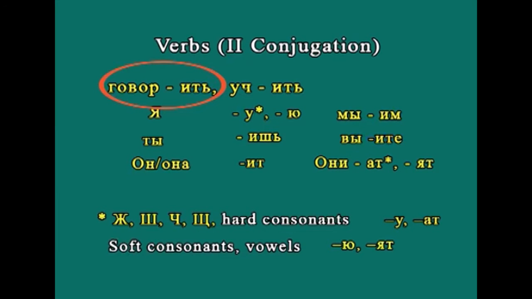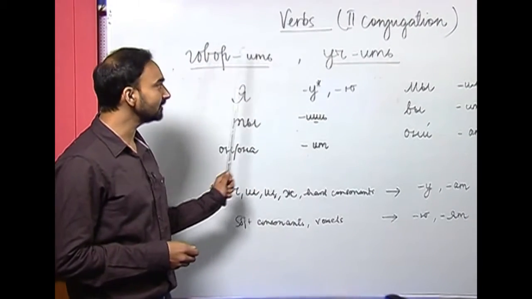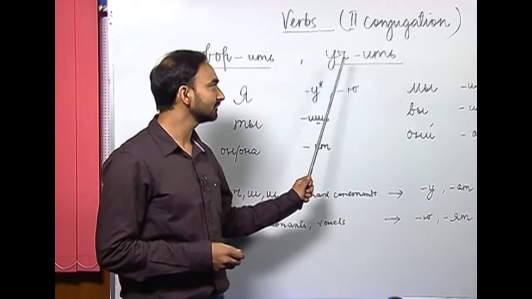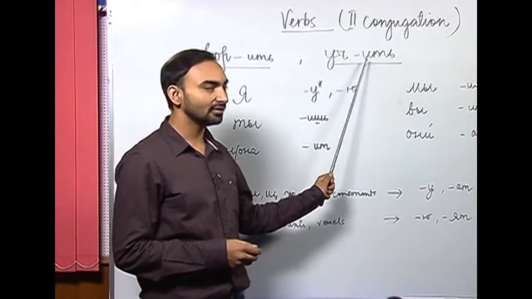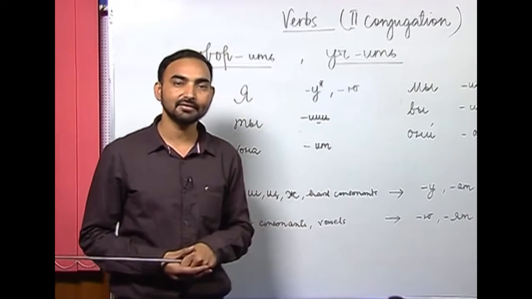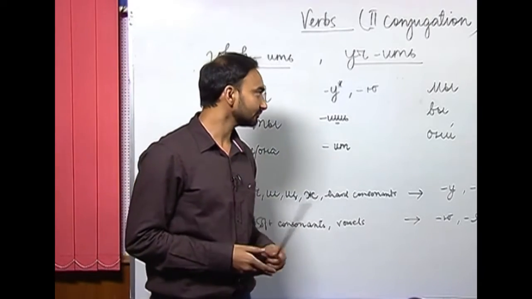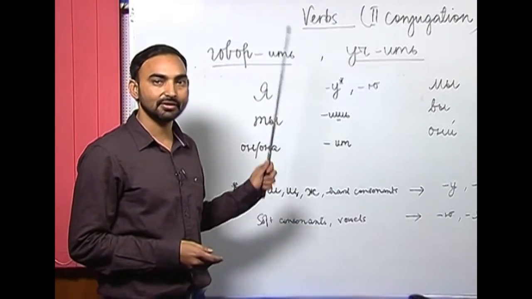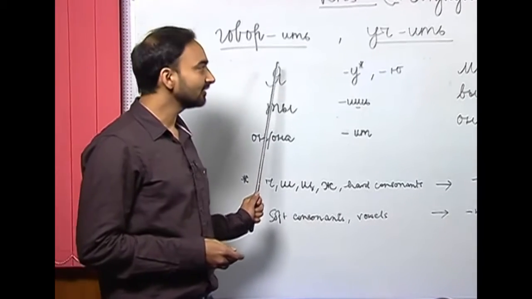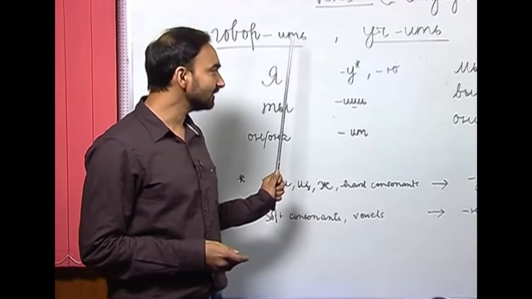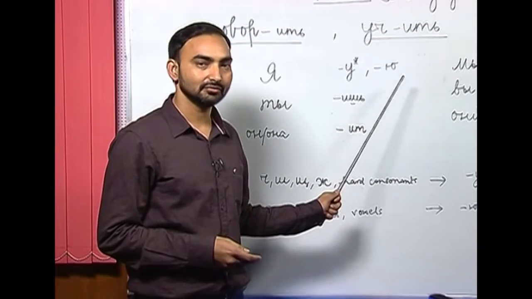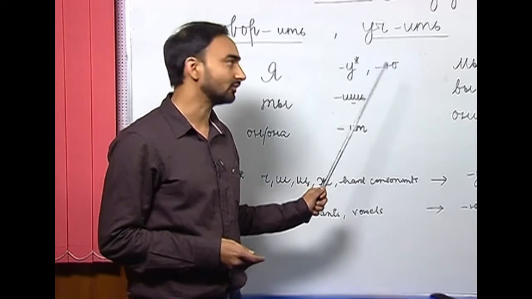So, the verbs that I have written here are говорить, говорить is to speak, and учить, учить is to learn. So, as you can see, both these verbs have similar endings, И, Т and soft sign, and here also И, Т and soft sign. So, what happens when we have to conjugate the verbs with these endings? The conjugation that we follow for these verbs is, with я, we drop this ending and add either у or ю, depending on the case, that we will describe later on.